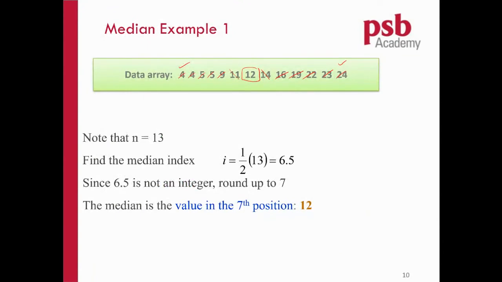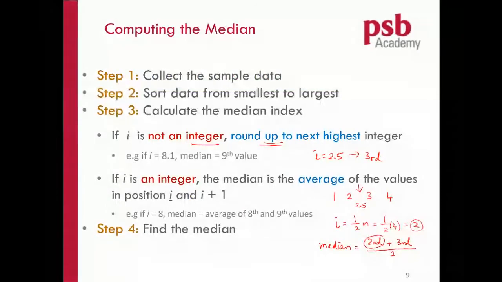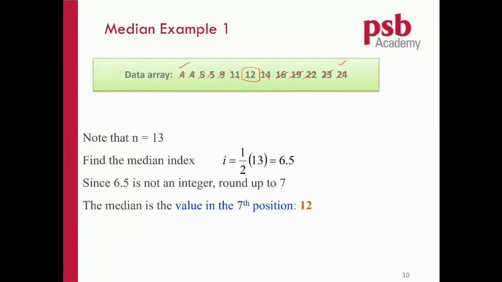Here are some examples again. There are 13 numbers here, and if we use this formula, I equals half n, then you get 6.5. According to what you have here, if you don't get a round number, not an integer, then you need to round up. So you round up to 7. You just count which is the 7th number. This is the 7th position. So the median will be this, which is 12.